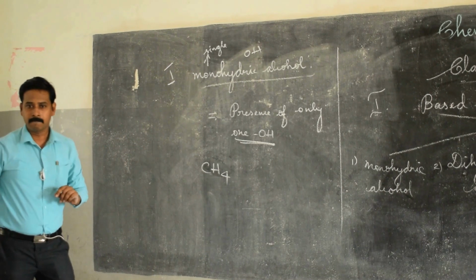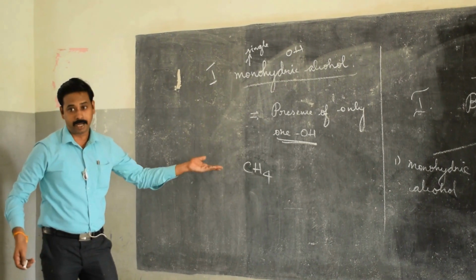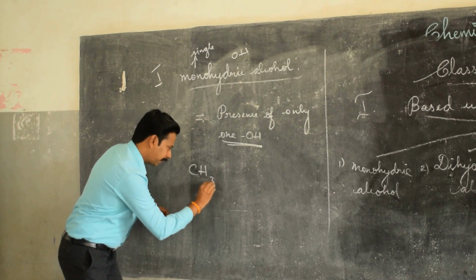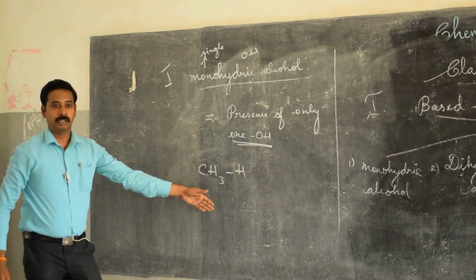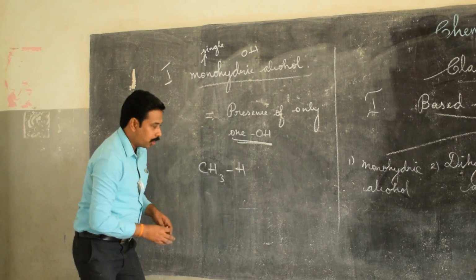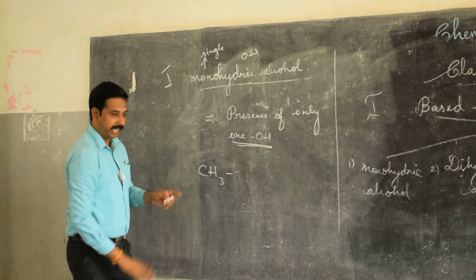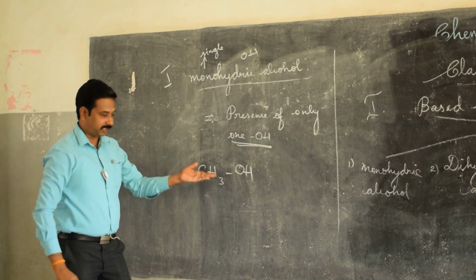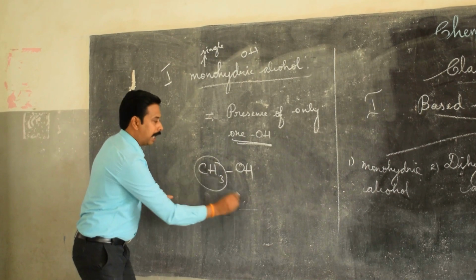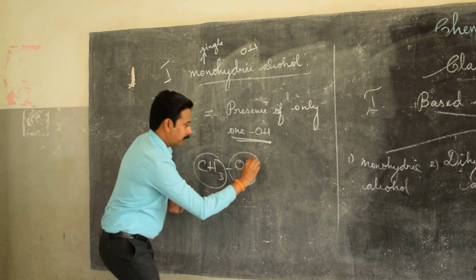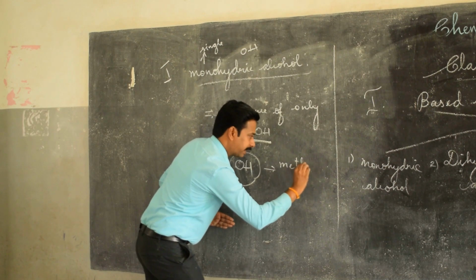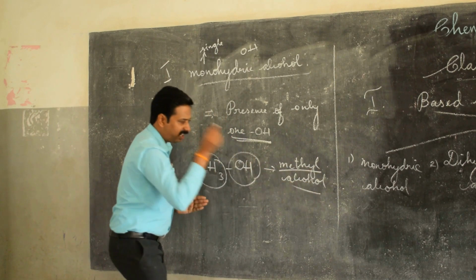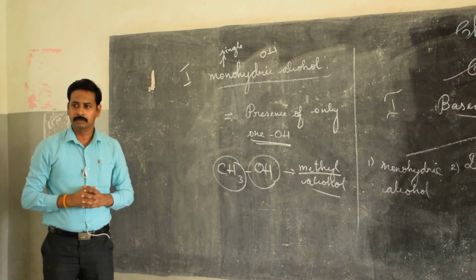Example. What compound is it? Can anyone say this? Obviously it is methane, CH3-H. This is also methane. On replacing one hydrogen, instead of one hydrogen, I am going to add one OH. Up to this it is methyl, and this is alcohol. On joining, you can say it is methyl alcohol.